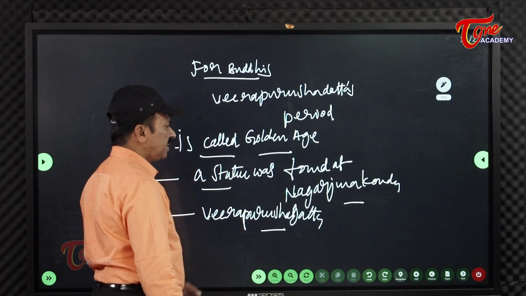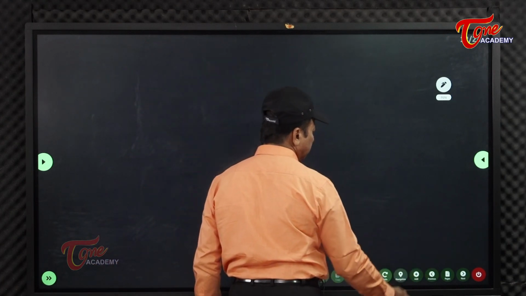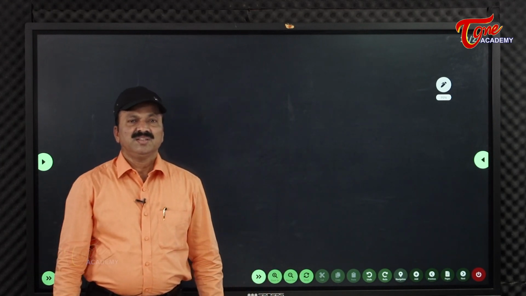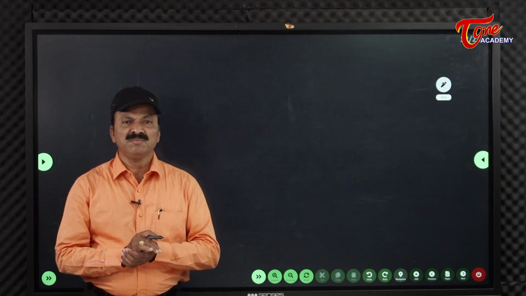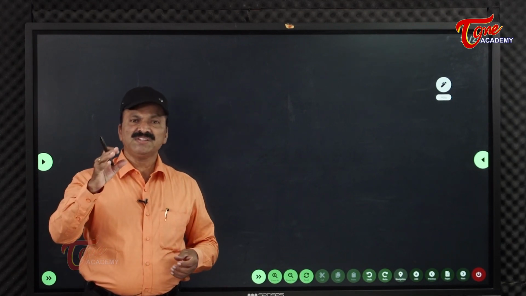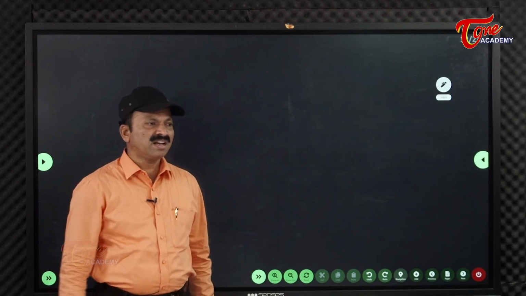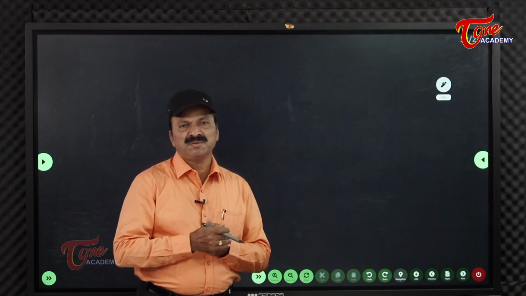So that is one of the important things which happened in the period of this ruler. Then they also established the Dhvani Vijnana Mandapa. Even if you speak in a small voice, it sounded very loud. That was also established in the period of Veera Purushadatta.